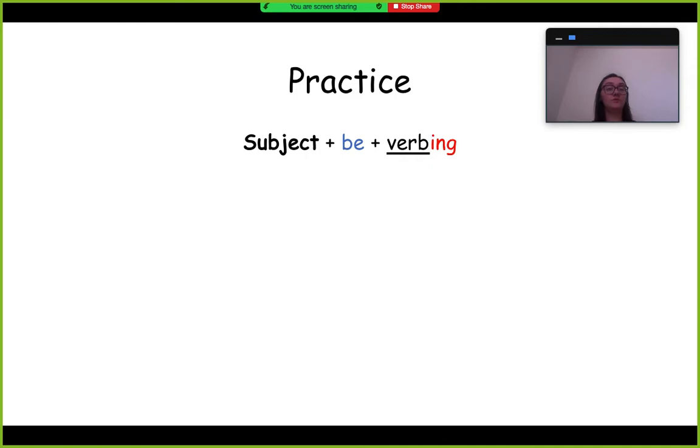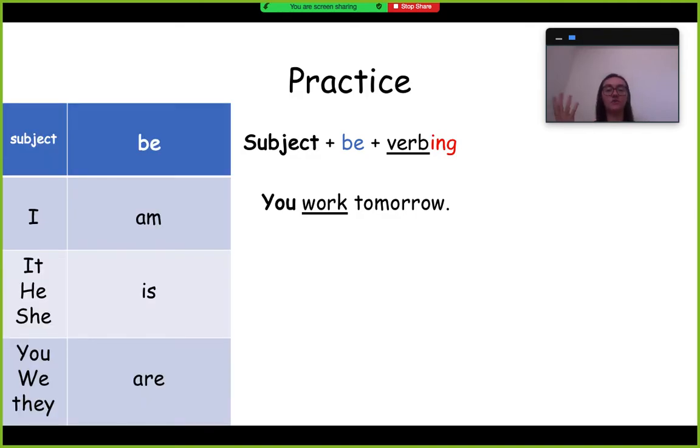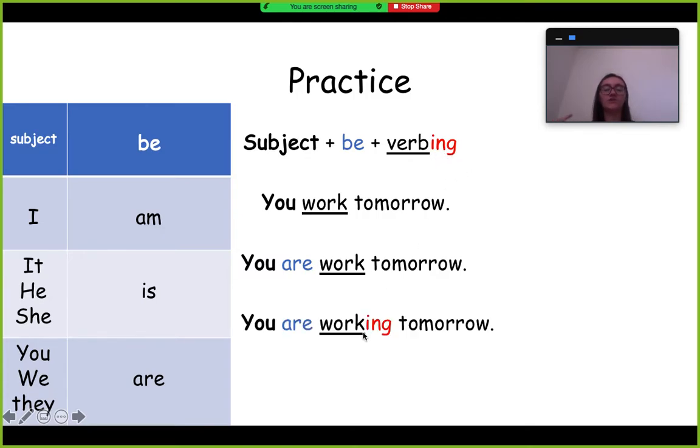Now we're going to do some more practice. You work tomorrow. Now we want to change it to present progressive tense. So we add a form of be. You, and since we said you, we need to use are. You are work tomorrow. Now, the other thing we need to do, remember, is add ing at the end of the verb. So you are working tomorrow. That's how we make it present progressive.